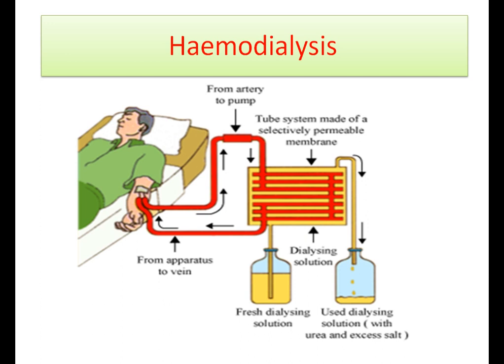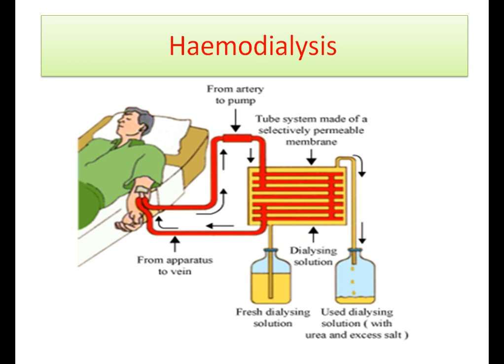An artificial kidney is a device used to remove nitrogenous waste products from the blood through the process of dialysis.